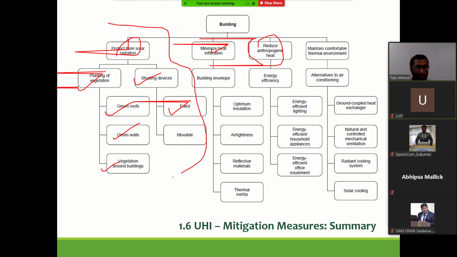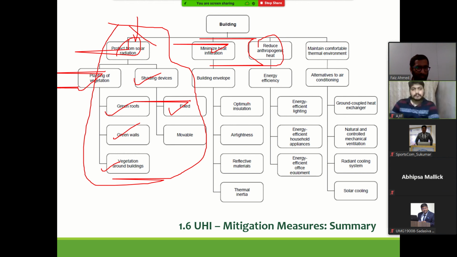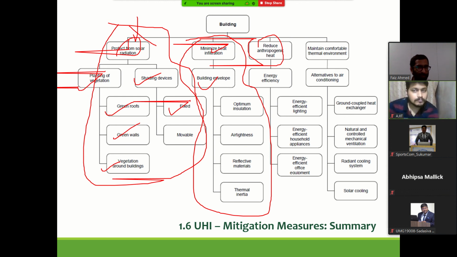This is from stopping the solar radiation, and this is from a mitigating perspective, so minimizing perspective. Built form: designing an appropriate built form, built envelope with appropriate use of materials, appropriate insulation material, making sure that there are no gaps for heat coming into the building and so on.